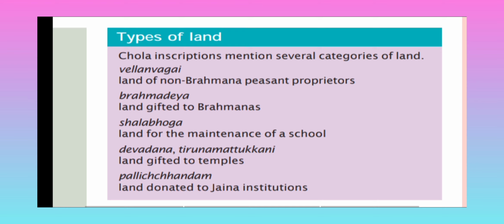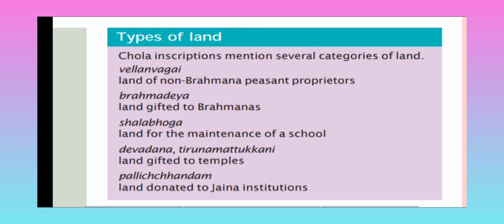So whatever land has been granted to Jaina people, those who follow the Jaina religion, that is called the Pallichchandam.